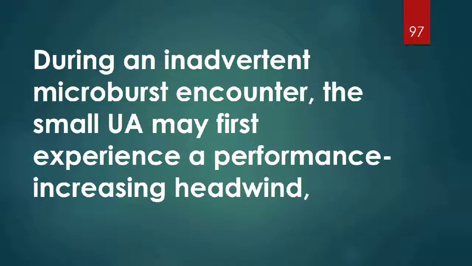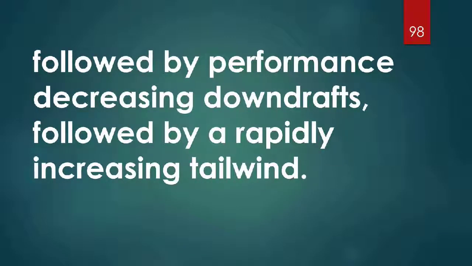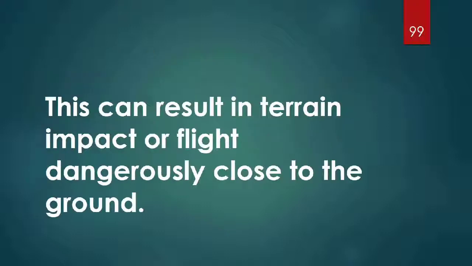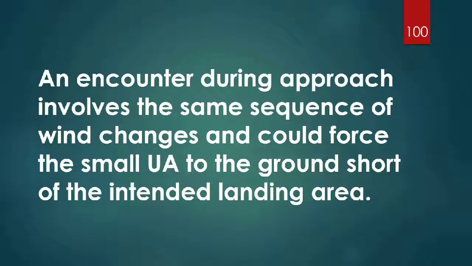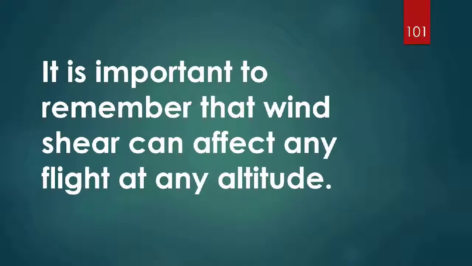During an inadvertent microburst encounter, the small unmanned aircraft may first experience a performance-increasing headwind, followed by performance-decreasing downdrafts, followed by a rapidly increasing tailwind. This can result in terrain impact or flight dangerously close to the ground. An encounter during approach involves the same sequence of wind changes and could force the small unmanned aircraft to the ground short of the intended landing area.